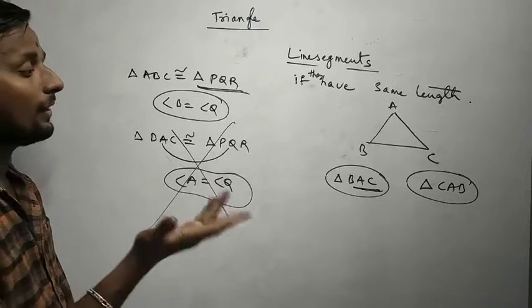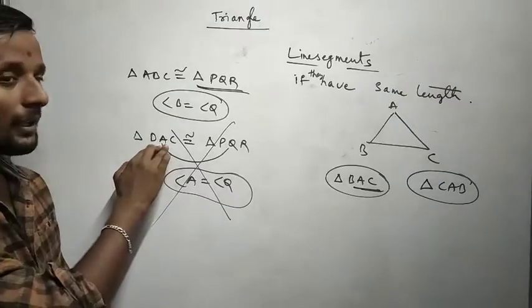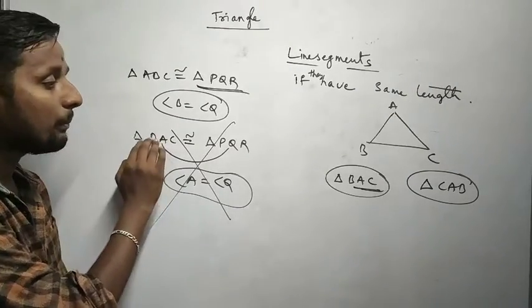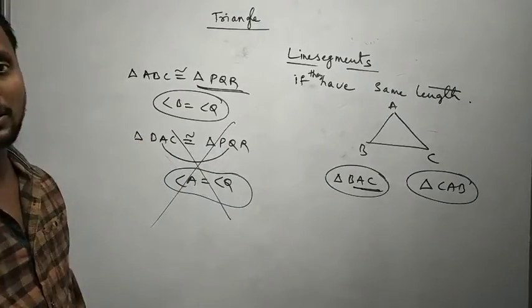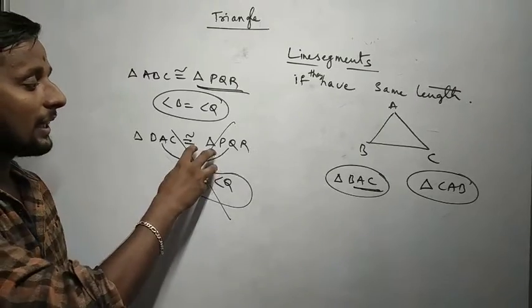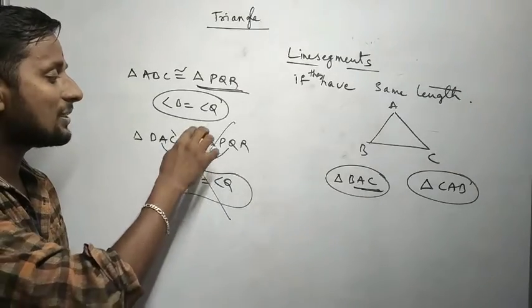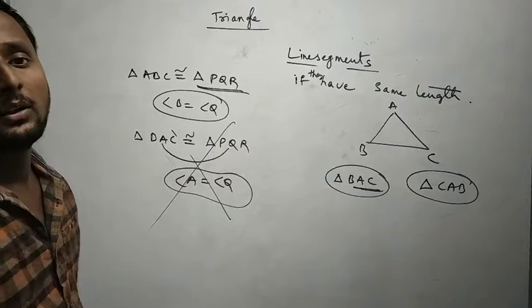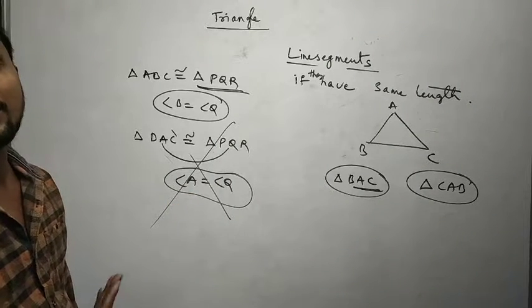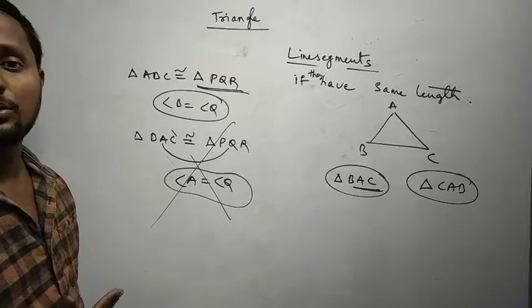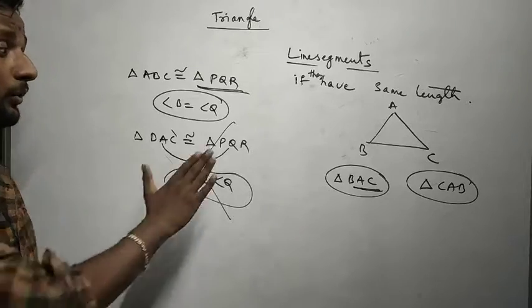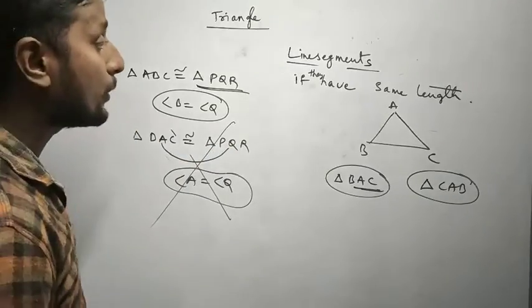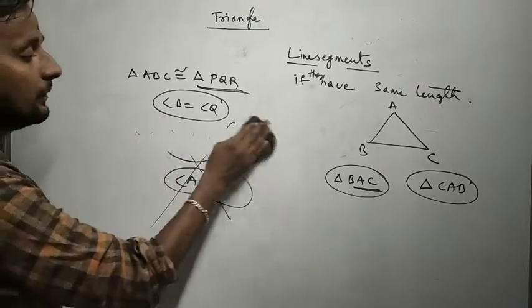While writing congruence, you have to check whether all corresponding parts are matching or not. Instead of ABC, if you write BAC, the corresponding parts don't match. Correct? Because this single symbol can tell us many things about the three angles, the vertices, and the three sides also. So before writing the congruence rules, you must be careful with it.